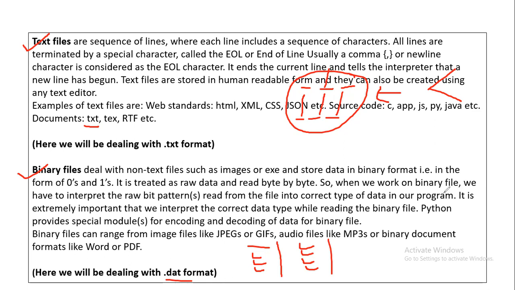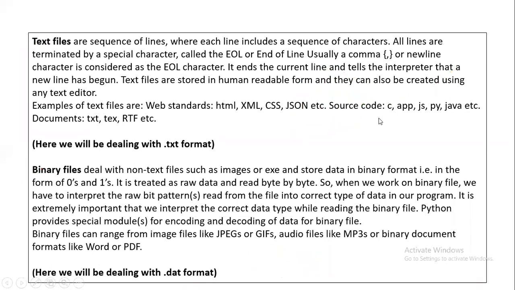Okay, and the questions related to this will be like search and display the information of all the students. If the binary file contains the information of students, the questions will be: display the information of the students whose percentage is more than 95. Display the information of all the students whose name starts with A. Display the information of all the students whose percentage is between 90 and 100, and so many other things, right? You may be asked to delete the information of the students. You may be asked to update the information of the students, or the information which that file is containing, right? And the next is your CSV file.